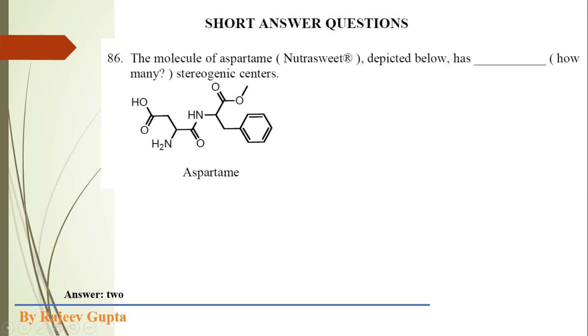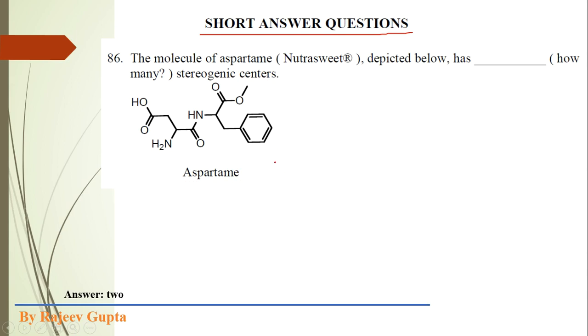Now a different type of question has started, which are short answer questions. Here the options are not given, so these are not multiple choice questions; these are fill in the blanks questions, where we have to get a short answer for the given question. So what is the question? The molecule of aspartame, depicted below, has how many stereogenic centers?